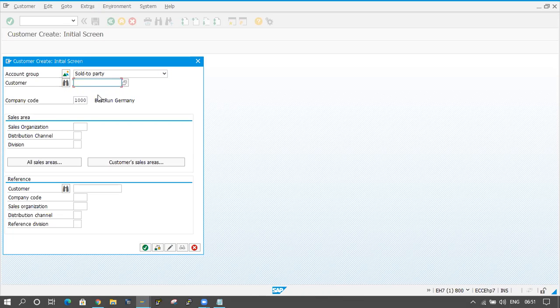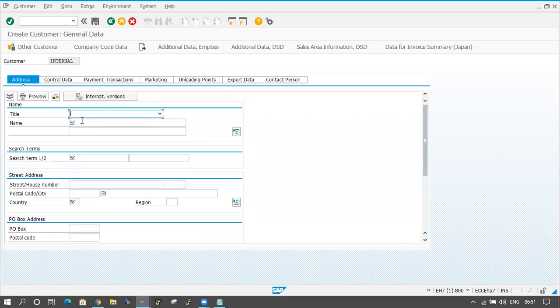I'm clicking the enter button. I'm not providing any customer number, it should generate automatically. I click enter again. Here I'm providing a name, and the name is Adastri Enterprises. Name I'm giving here, and a tick mark is coming here, right?